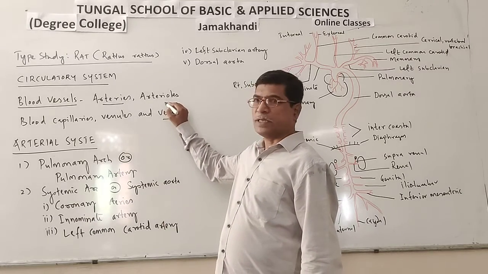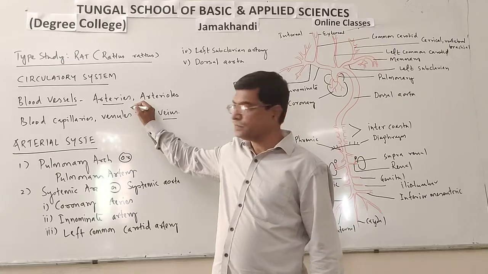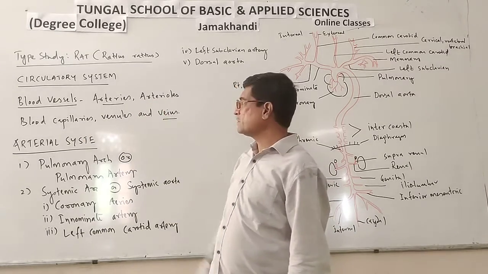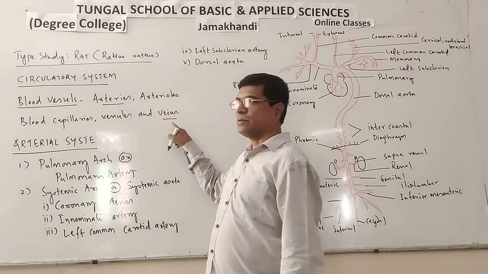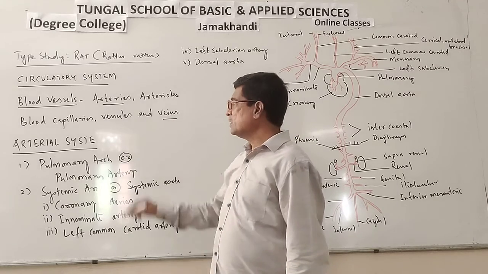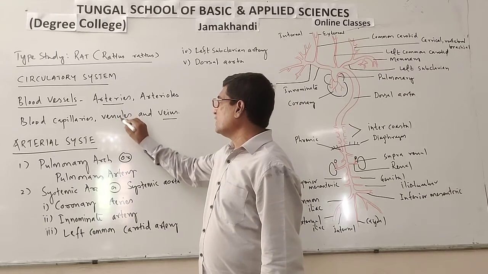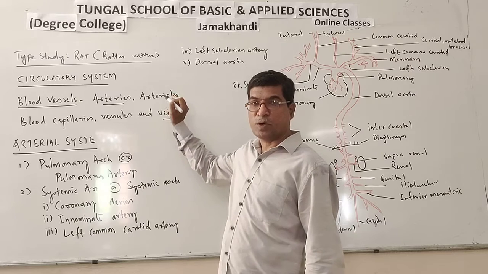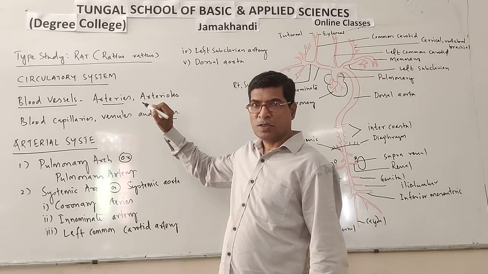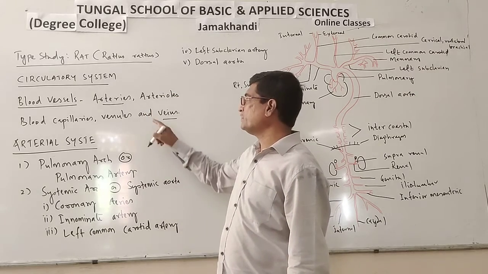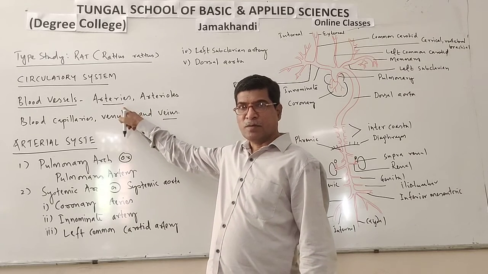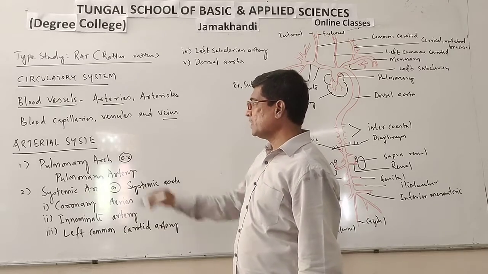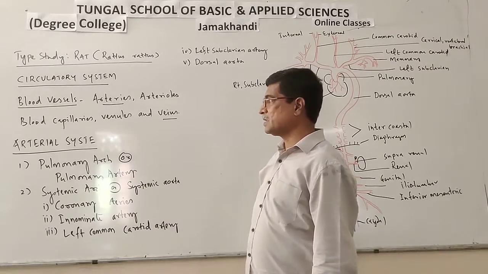See, arterioles are the branches of arteries. Blood capillaries are branches of arterioles. Venules are the branches of veins. So finally, all the venules together form veins. Veins carry deoxygenated blood towards the heart for purification. And arteries carry pure blood from the heart to different parts of the body. Now let us start with the arterial system.